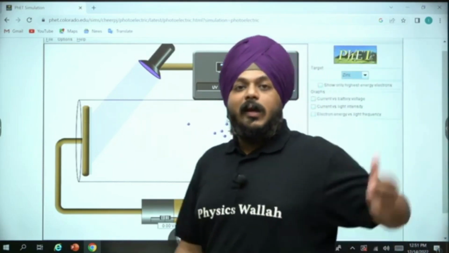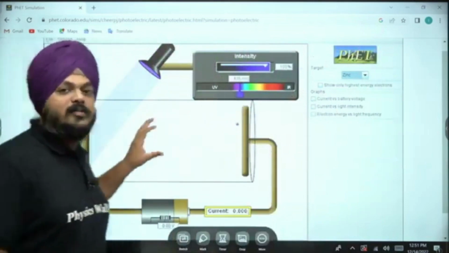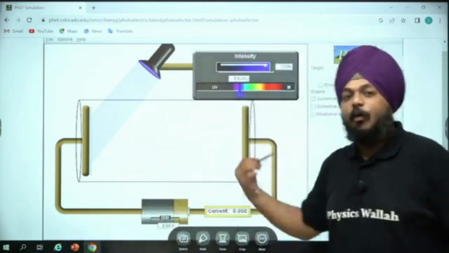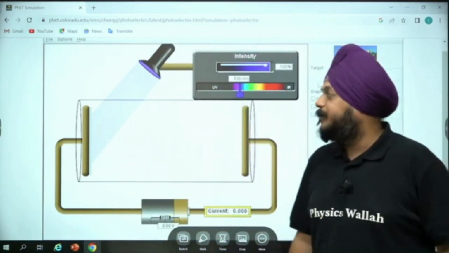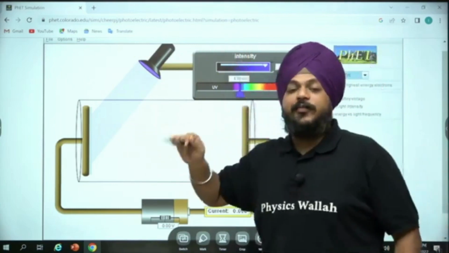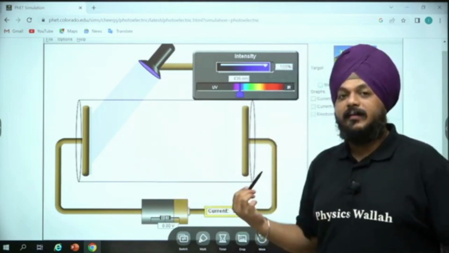Boom. In the previous case, when this surface was made of sodium, particles were getting completely out from that specific surface. Even when the light getting incident on the surface had a wavelength of 400 nanometer, the particles were getting emitted.